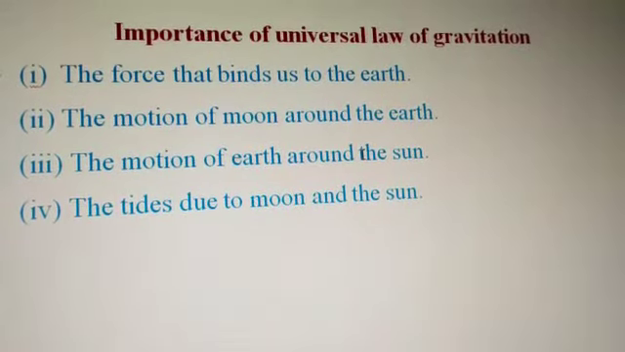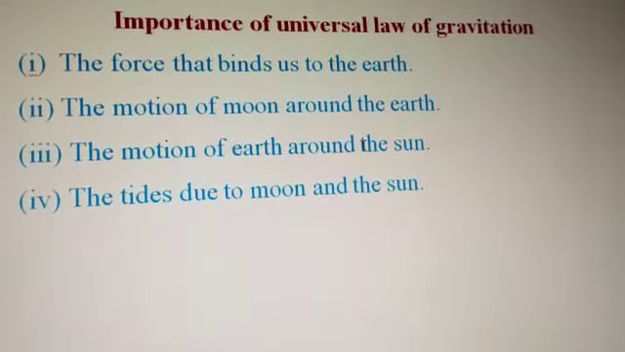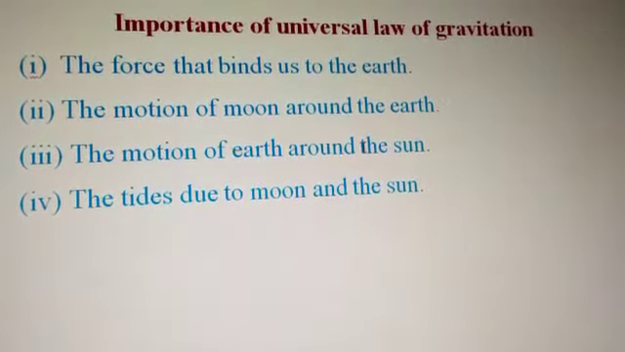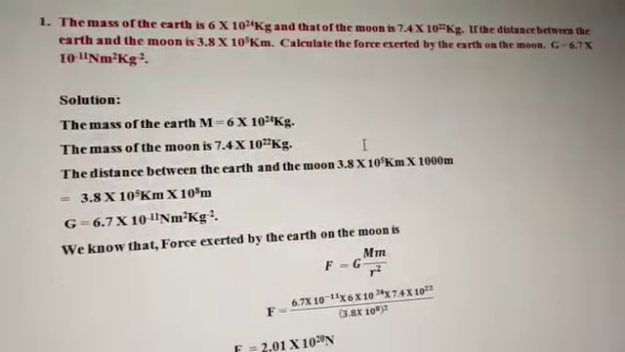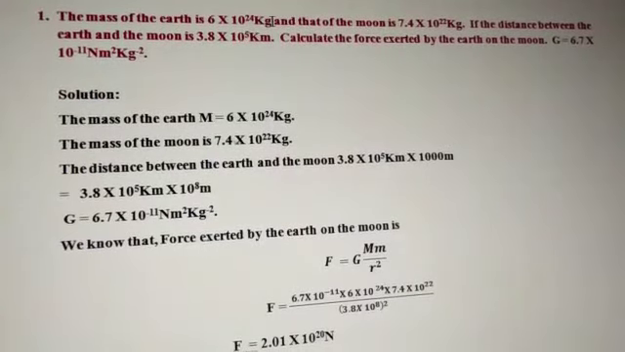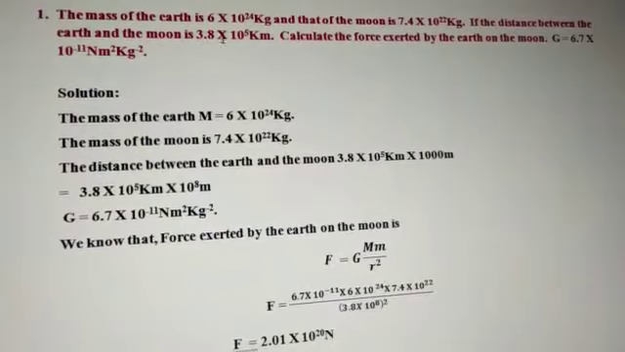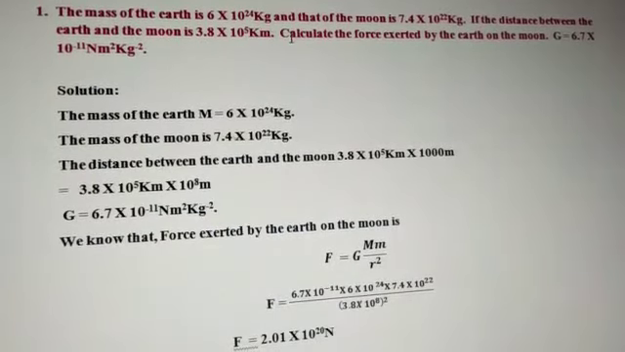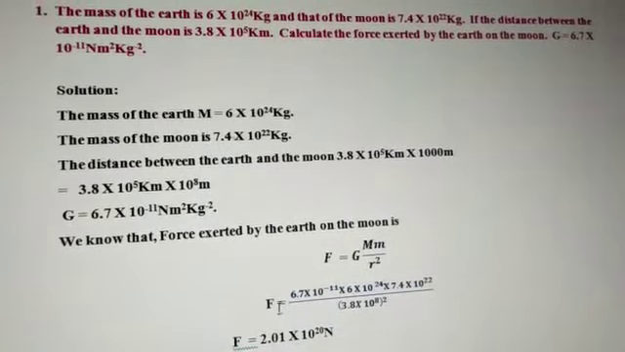So let us solve the problems on this universal law of gravitation. Now we have already solved this particular problem. The mass of the earth is 6 into 10 to the power of 24 kg, and that of the moon is 7.4 into 10 to the power of 22 kg. If the distance between the earth and the moon is 3.8 into 10 to the power of 5 kilometers, calculate the force. We need to find out the force.